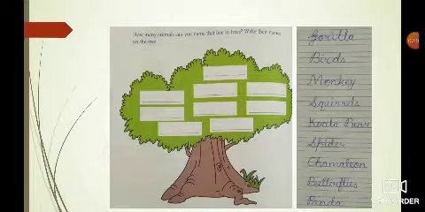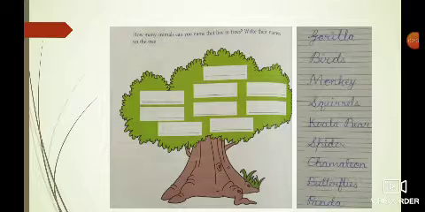What you have to do in this? You have to guess the names of animals or birds or insects that live on trees and write their names in the space provided.